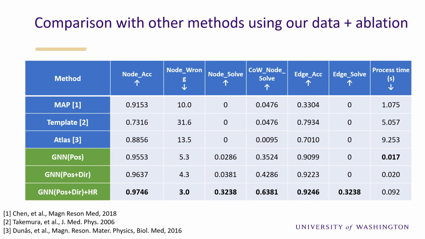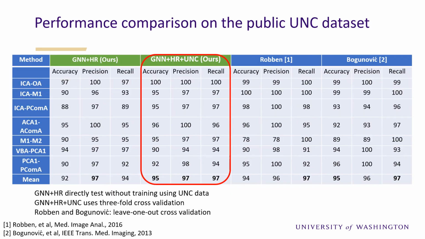As an ablation study, the directional embedding and hierarchical refinement are crucial for the best performance of our model. We also evaluated our method on the relatively easy public UNC dataset and cite the performance from existing works. Even without training on the UNC dataset, our method is able to achieve 92% accuracy. If used with threefold cross-validation, our method can outperform previous methods, even if they are using more training data with